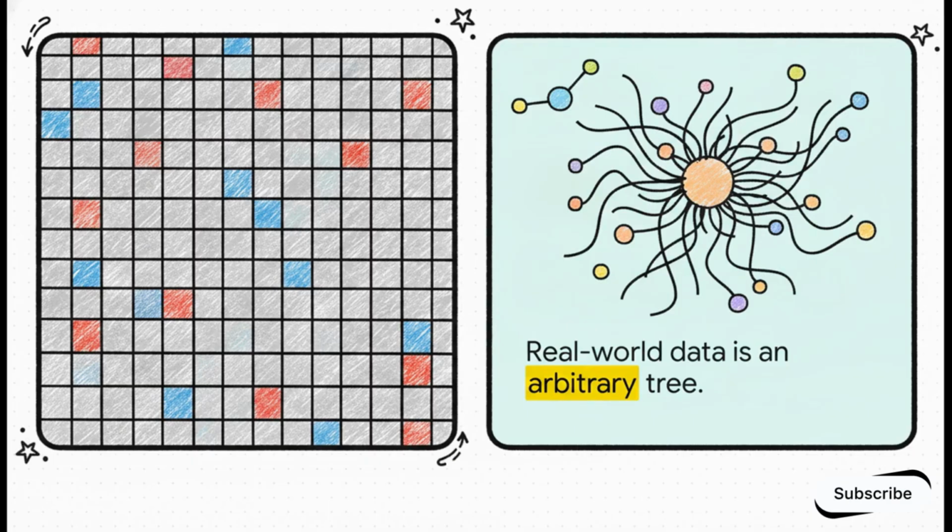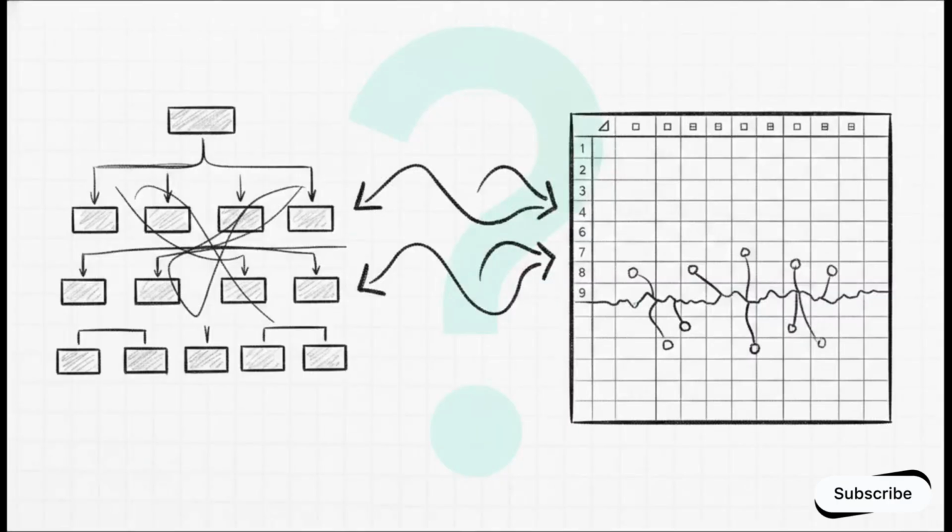But real-world data, like the atoms in a chemical bond or the structure of a sprawling corporate org chart, that is an arbitrary, messy, non-Euclidean tree structure. Node A might have 2 connections, while node B has like 10,000. There's literally no absolute up or down in this space. So, what actually happens if we try to force this arbitrary structure into our standard model?